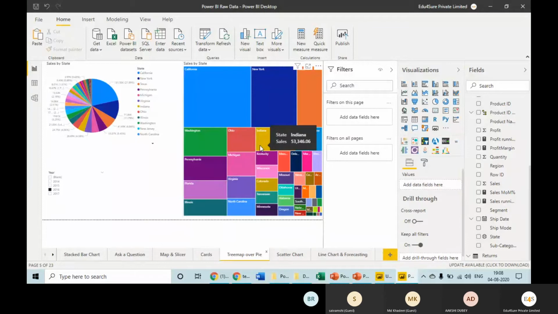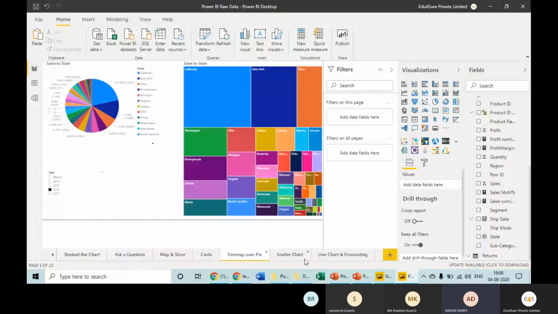And that comes when you keep yourself updated with each and every visual being launched by Microsoft. Every month we get actually 1 to 2 visuals launched by Microsoft. So keep yourself updated. There is a subscription section on the Microsoft site where you can put your email ID, and whenever there is a change or some addition, you will get notified. So keep yourself updated by subscribing to that particular newsletter, right?